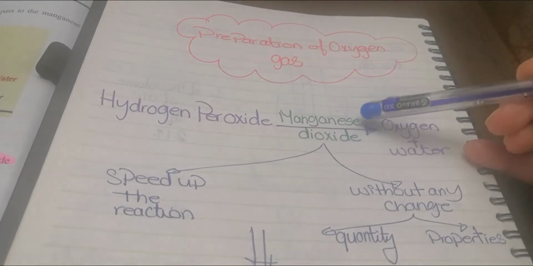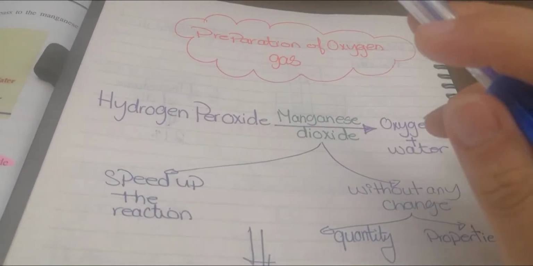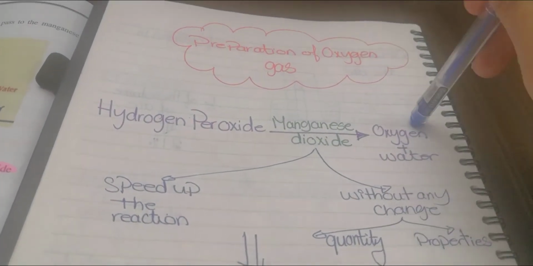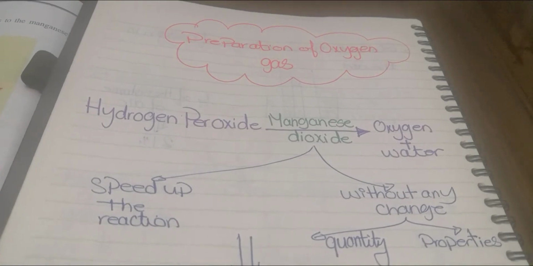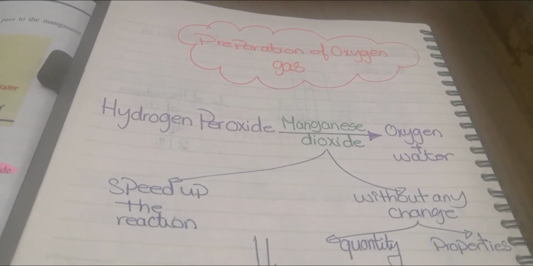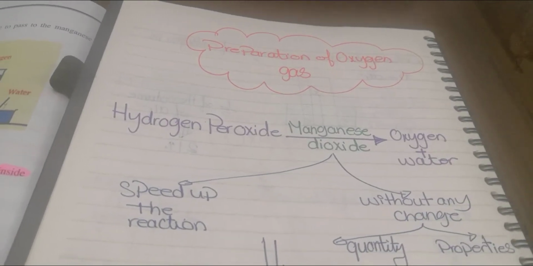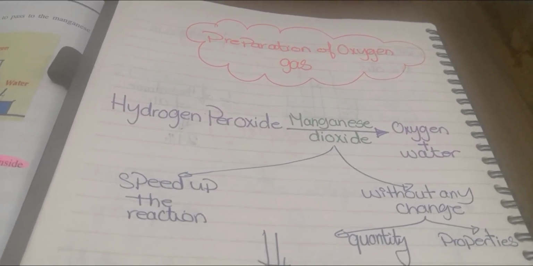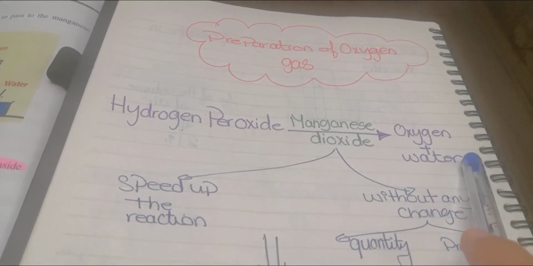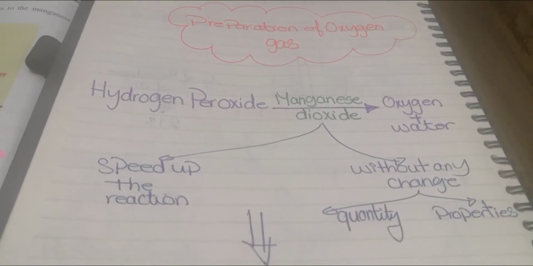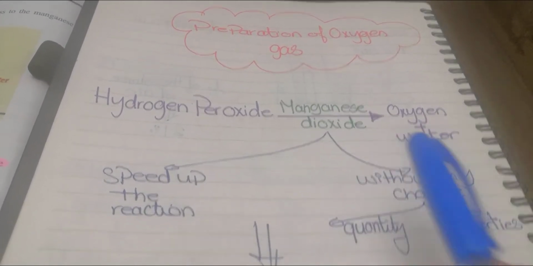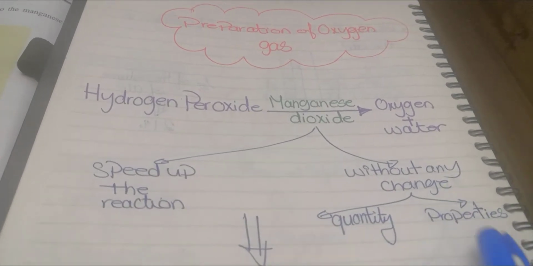Manganese dioxide helps hydrogen peroxide to be dissociated immediately into oxygen and water. All it does is speed up the reaction without any interference in that reaction. It's just a helping factor that helps hydrogen peroxide to be dissociated immediately into oxygen and water. So it speeds up my reaction. But this happens under only one condition, which is what? Without any change in its quantity or properties.